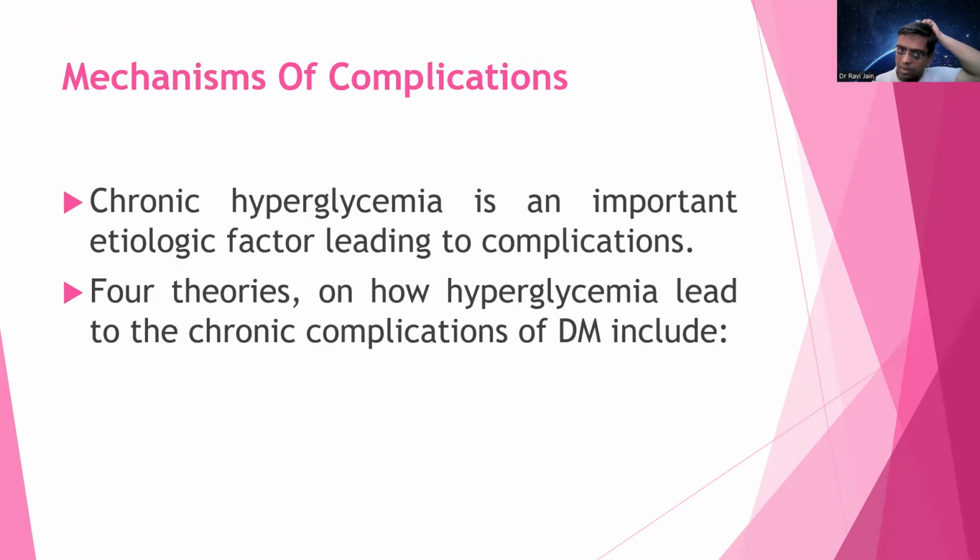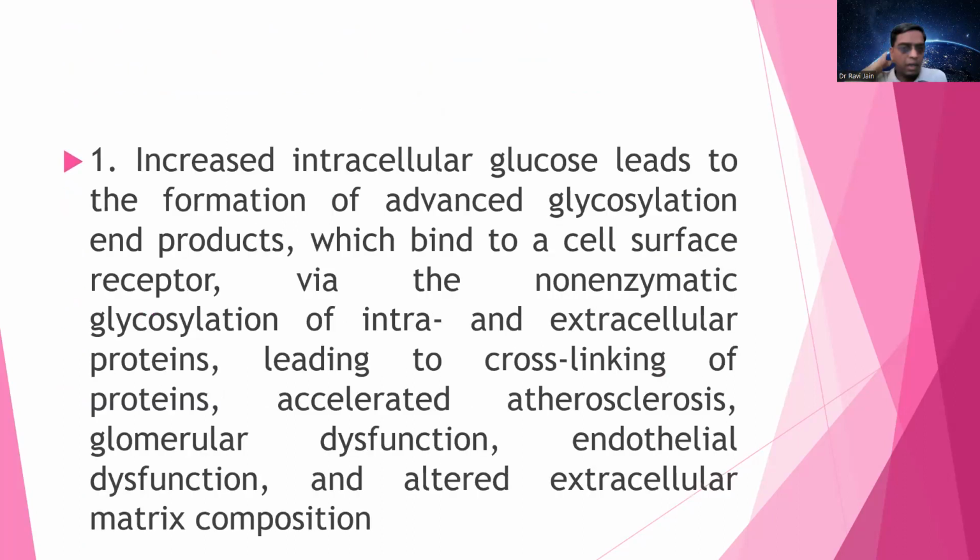The mechanism of complications. Chronic hyperglycemia is an important etiological factor leading to the complications. Four theories on how hyperglycemia can lead to chronic complications of diabetes mellitus include: number one, increased cellular glucose leads to the formation of advanced glycosylation end products, which bind to cell surface receptors via the non-enzymatic glycosylation of intra and extracellular proteins,